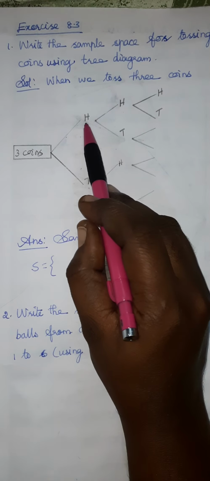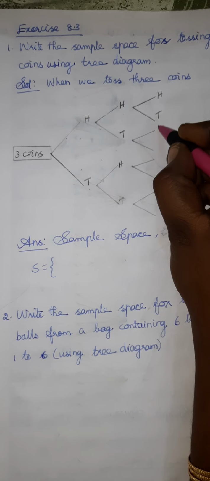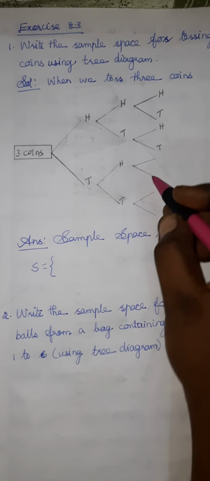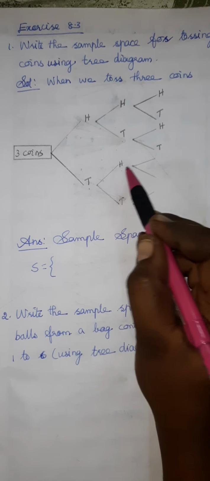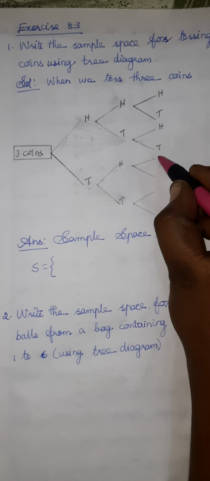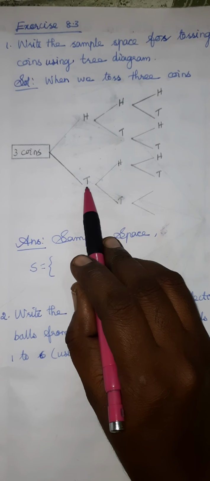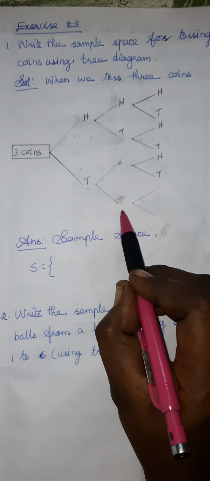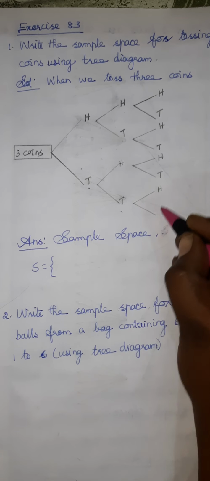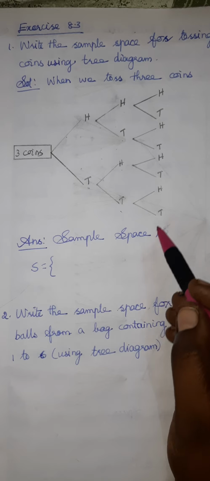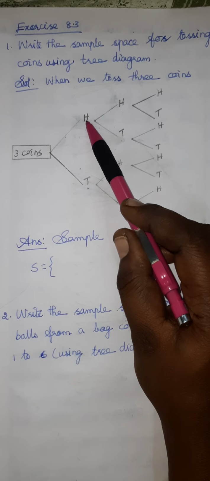Okay, now first coin head, second coin tail, then third coin you may get head or tail. Like that, first coin tail, second coin head, the third coin may give head or tail. Like the last one, first coin tail, second coin tail, then third coin may give head or tail. Okay, so what are the possible outcomes? Sample space, how can we write?